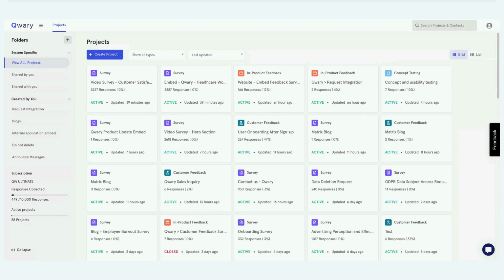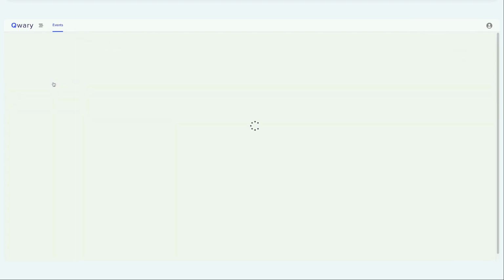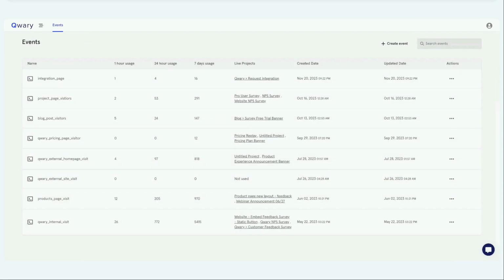First, I will touch base on the targeted surveys. So on the targeted survey, today when you log into Qwary, you are landing on this project page. When you click on this burger menu, you have the event section. Now, these events are, once you install our SDK on your website, the result of your user interaction and their actions with your website and product.